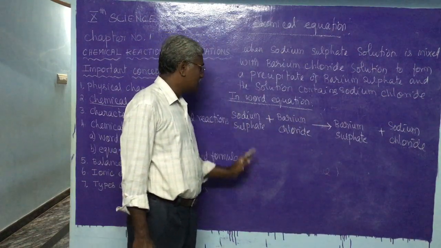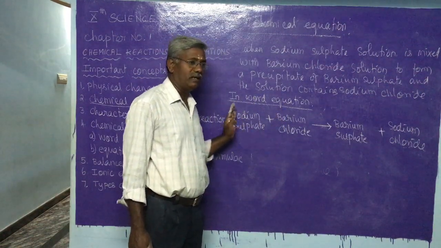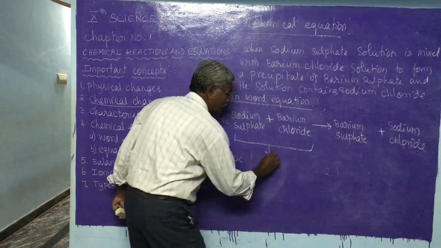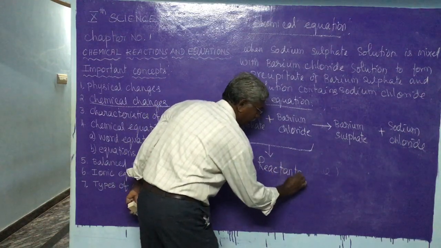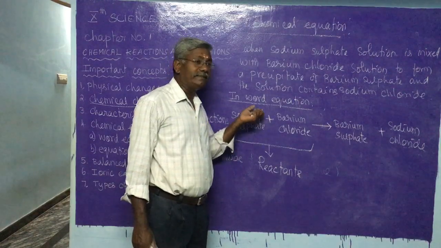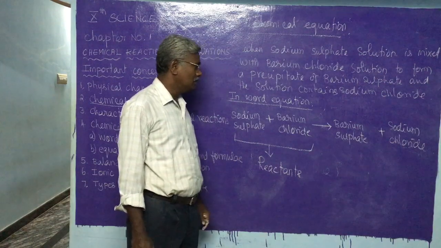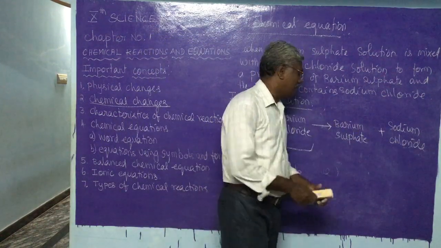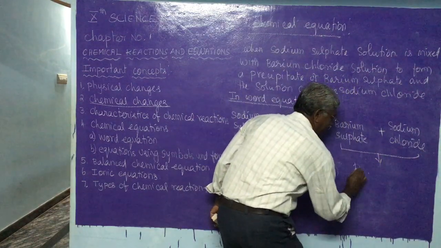In this word equation, what are the substances which are involved in the chemical reaction? They are called the reactants. Reactants means the substances which are taking part in a chemical reaction. And the substances which are produced during a chemical reaction are called products. These are called products.